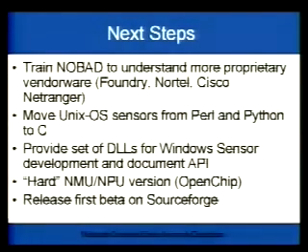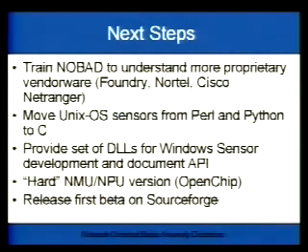Our next steps are, of course, as I said before, train NOBAD to understand more vendorware: Foundry, Nortel, Cisco, NetRangers. We have a little bit of a problem with Foundry. Foundry is not very open when we go and ask. We want to move our Unix OS sensors from Perl and Python to C. It's just a question: do you want to install one more interpreter on your machine, or do you just want to compile a C program? We want to provide a set of DLLs for Windows sensor development. So if anybody wants to do that, let me know.